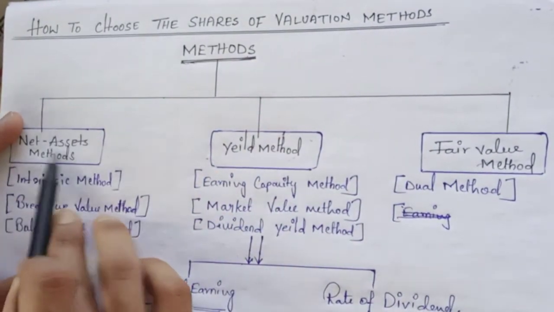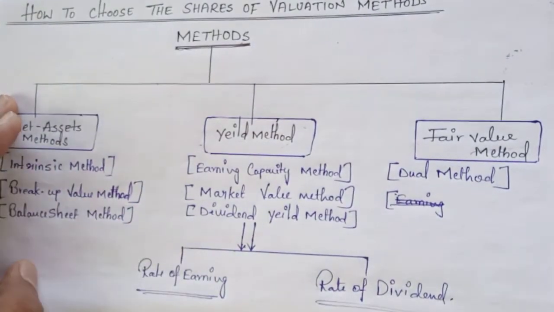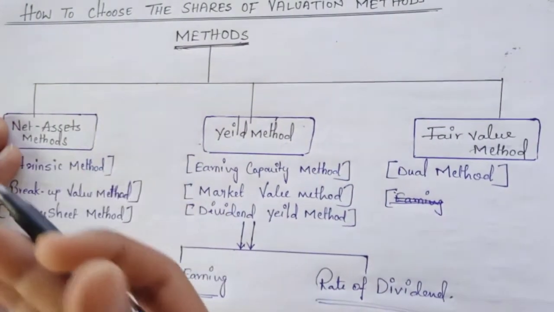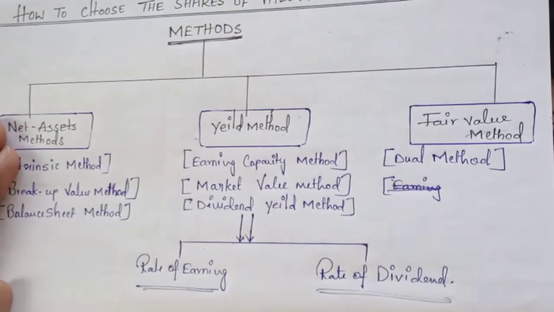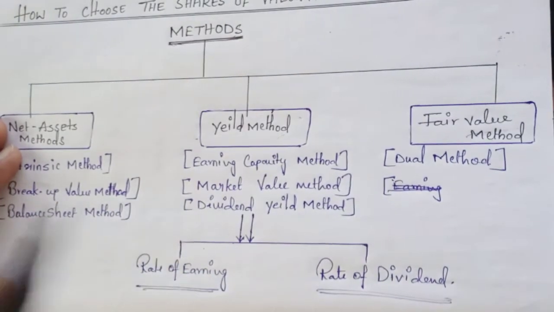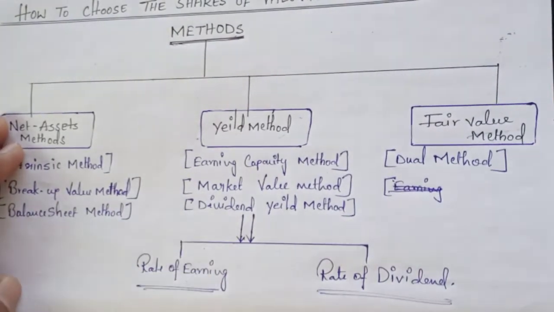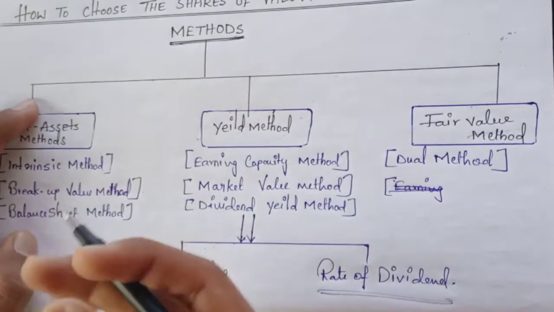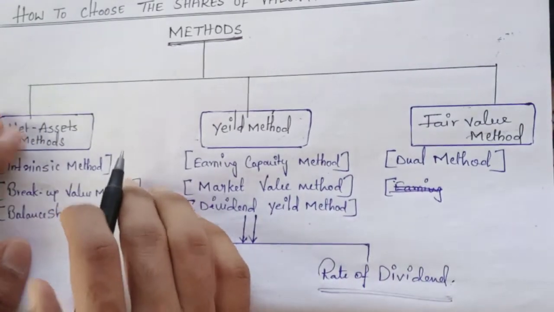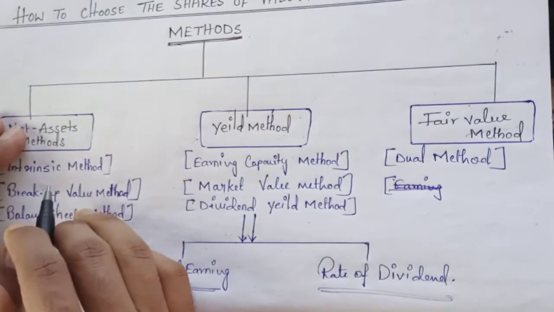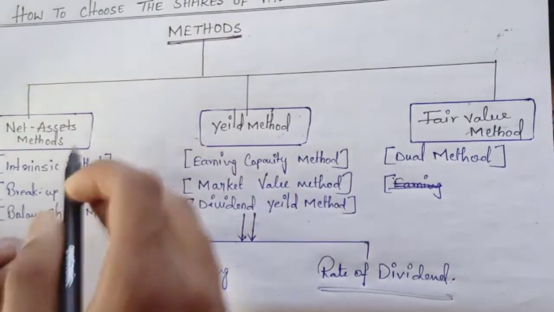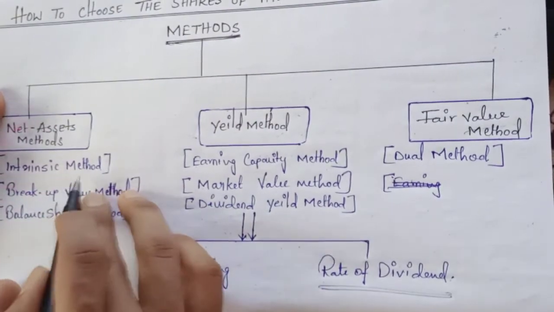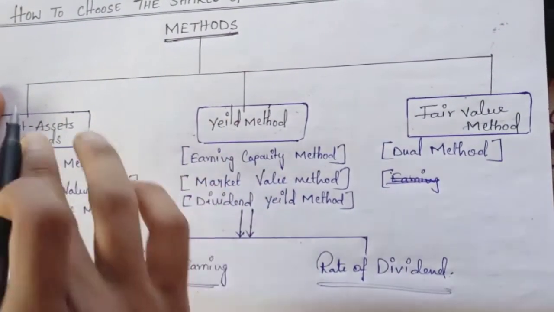The first one is the net asset method. It is also known as the adjusted net asset method. So what is the net asset method? It is the adjusted net asset method of business valuation, which uses techniques that change the stated value of a company's assets and liabilities to reflect their estimated current fair market value.